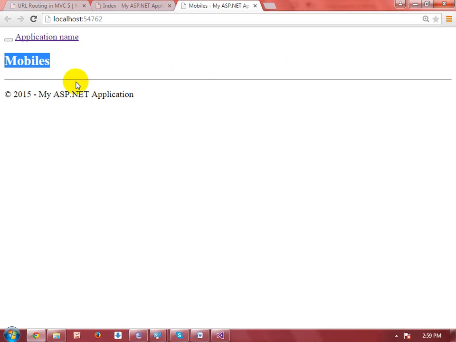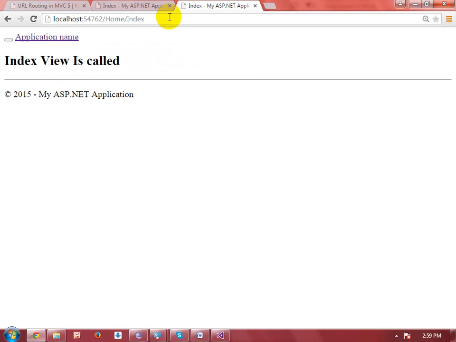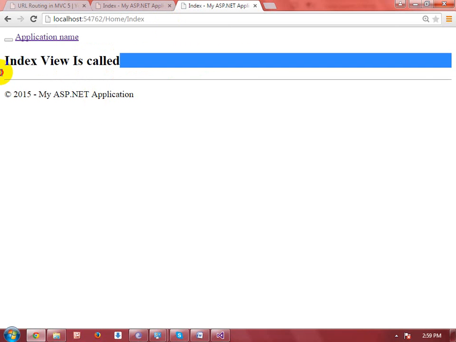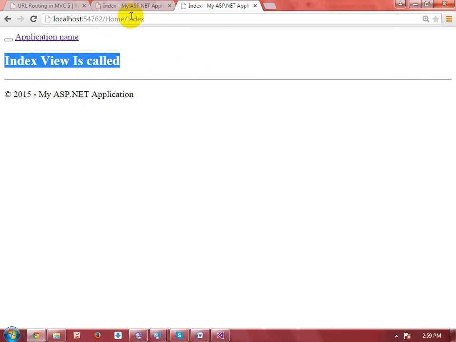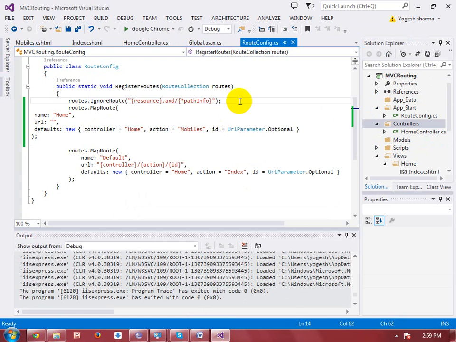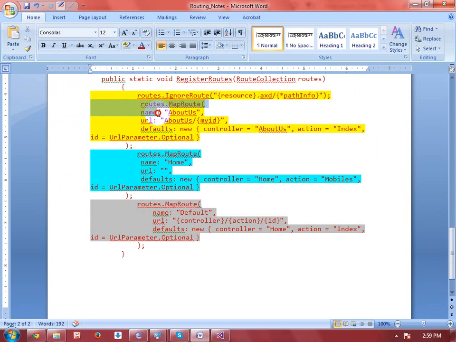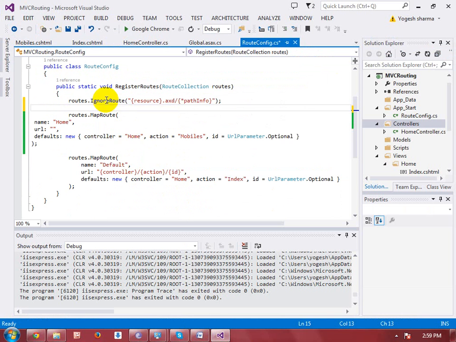Here you can see the mobiles view has been called. If I want to change the view, I write the view name, then the index view is called. If I want to change the route or URL, you can do it here also. Stop it. After stopping, I'm just copying the code to set a custom URL.